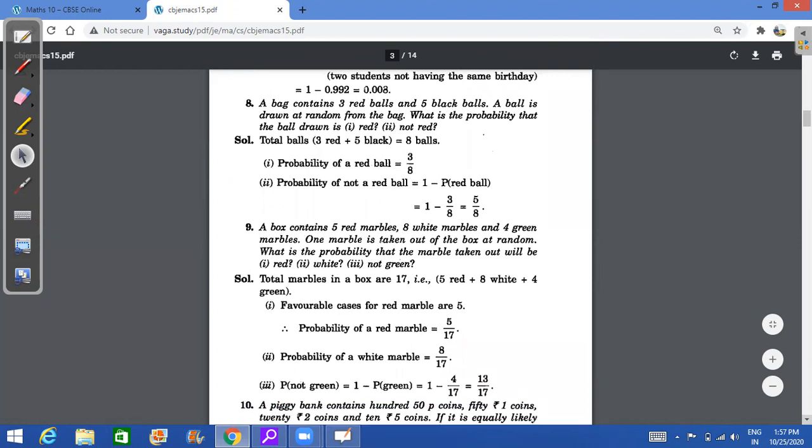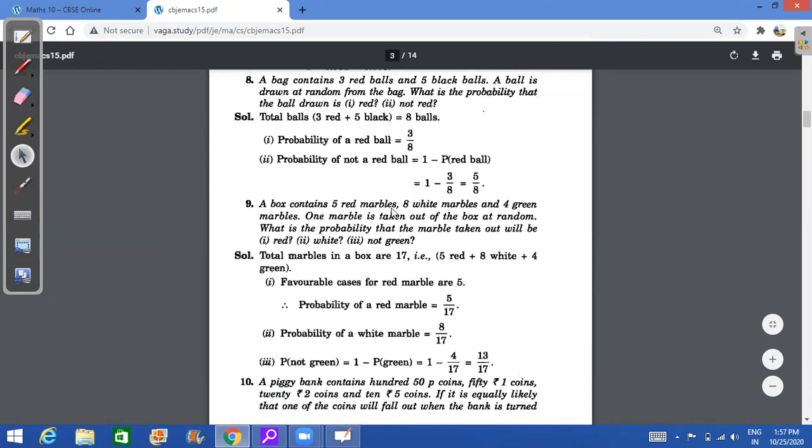Then question number 9. A box contains 5 red marbles, 8 white marbles, and 4 green marbles. One is picked. What is the probability that it will be red? So look at the number of marbles here. 5 plus 8, 13. 13 plus 4 is 17. You have 17 marbles in total, right? Out of which red is asked. So probability of getting red will be 5 upon 17. Probability of white will be 8 upon 17. And not green. Not green means it can be red or white. So 5 plus 8, 13, 13 upon 17.